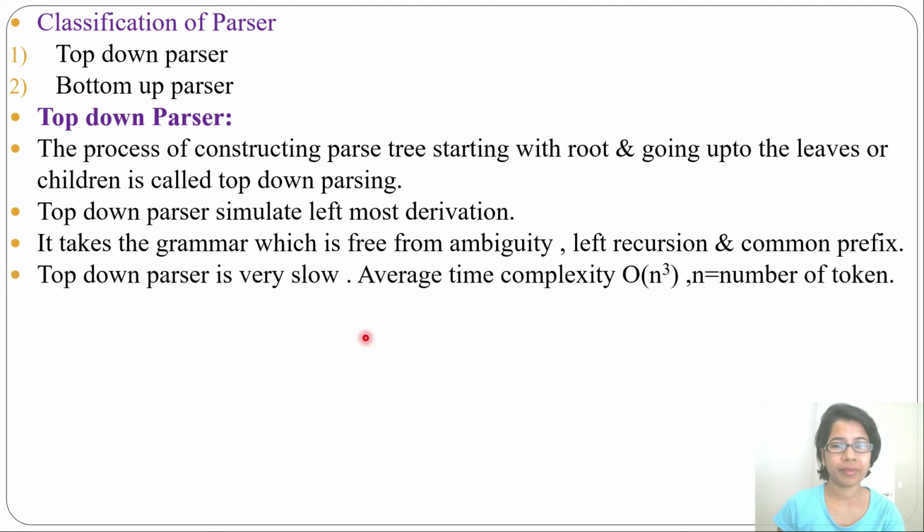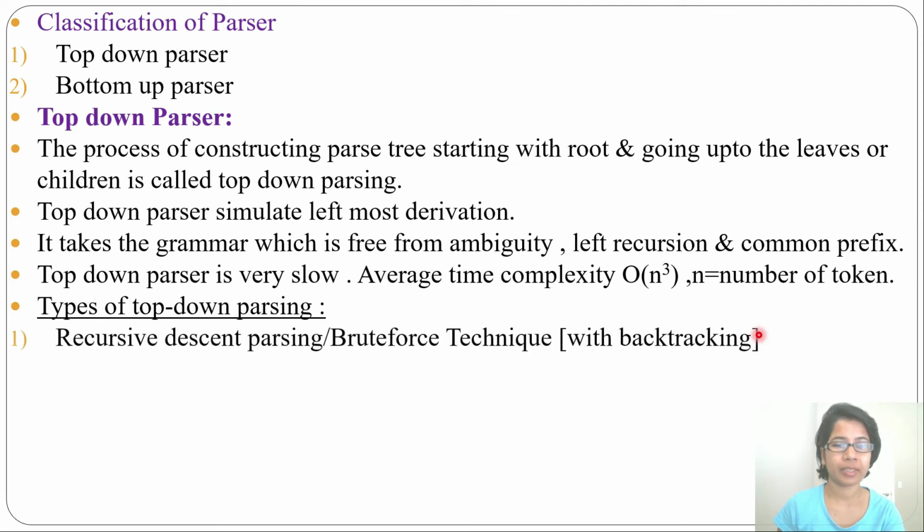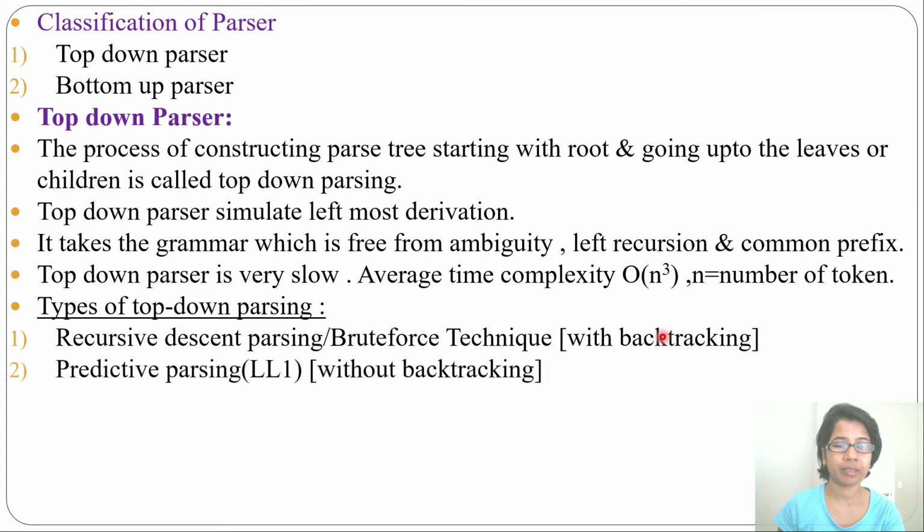Top-down parsing is very slow. Average time complexity will be order of n to the power of 3, where n is the number of tokens. Next, types of top-down parsing. Top-down parsing is again of two types. One is with backtracking, one is without backtracking. With backtracking, it is called recursive descent parsing, or you can say brute force technique. Then without backtracking, you can say predictive parsing, or you can say LL1 parsing.